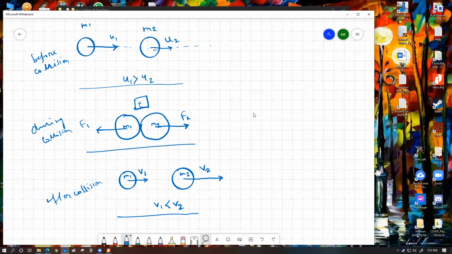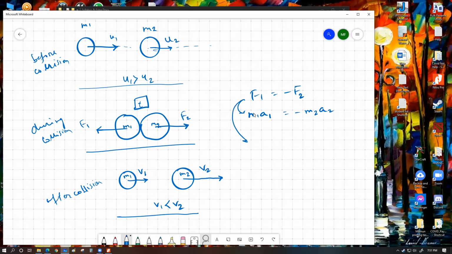So Newton's third law tells us that F1 should be equal to minus F2. I have a reason to write this as minus, because these two forces as vector quantities are working in opposite directions. Then I'm going to convert this into the second law expression, so I can as well write M1 into A1 equals minus M2 into A2. That can be one expression from this, which is a perfectly okay equation.